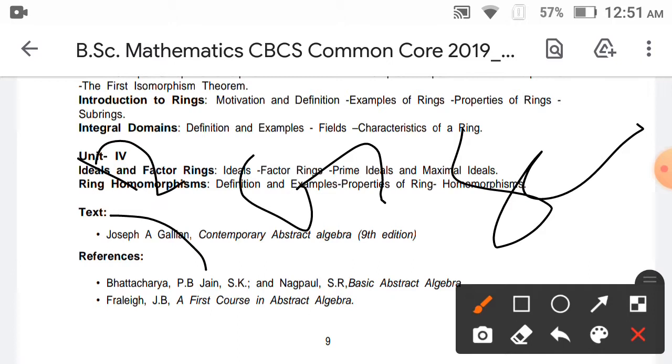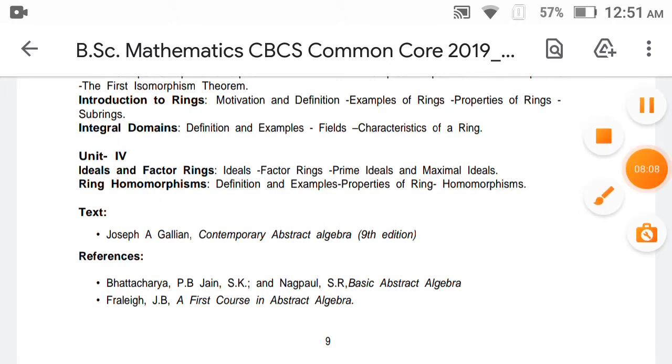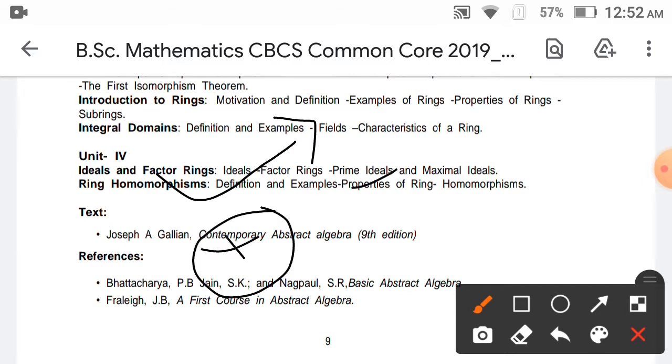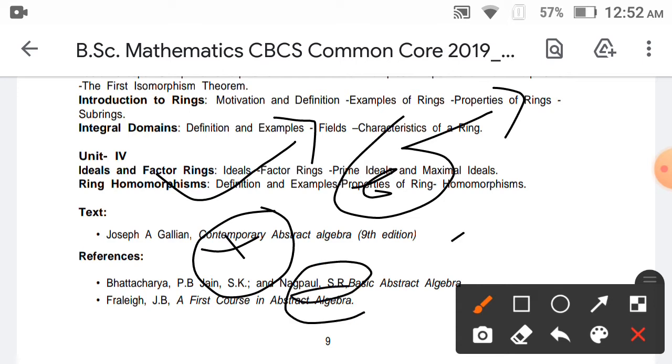A group uses any one binary operation, addition or multiplication or subtraction, but only one is used at a time.